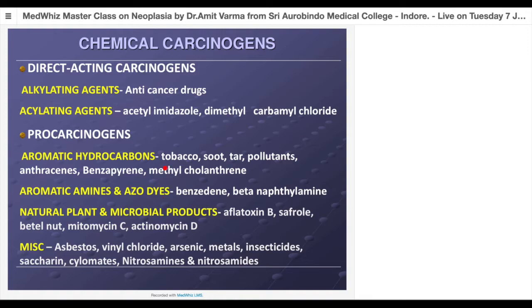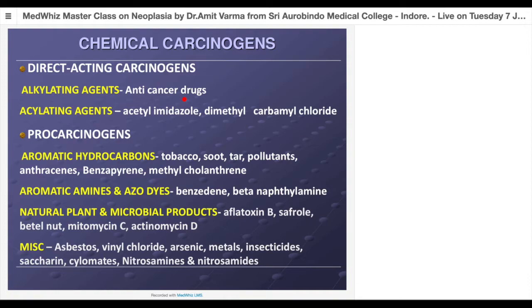So now let us see some examples of chemical carcinogens. As I said, we have two groups, direct acting and indirect acting or procarcinogens. For direct acting, if you see, most of them are basically drugs. The first group are alkylating agents, anti-cancer drugs. Now this is the biggest irony or hypocrisy of oncology: the drugs we use to treat cancers are the drugs which can induce new cancers.